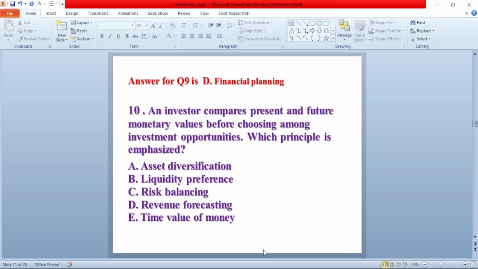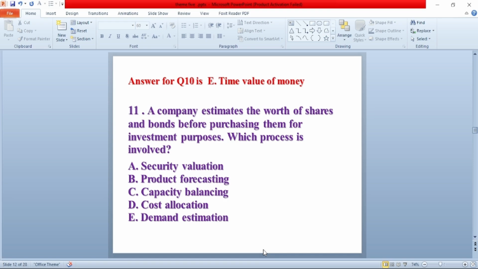Question number 11. A company estimates the worth of shares and bonds before purchasing them for investment purpose. Which process is involved? A. Security valuation. B. Product forecasting. C. Capacity balancing. D. Cost allocation. E. Demand estimation. The answer for this question is A. Security valuation.